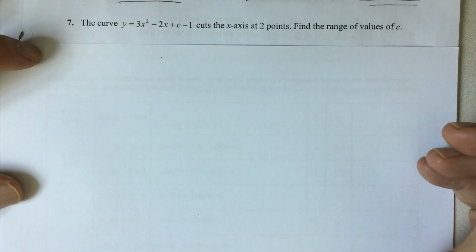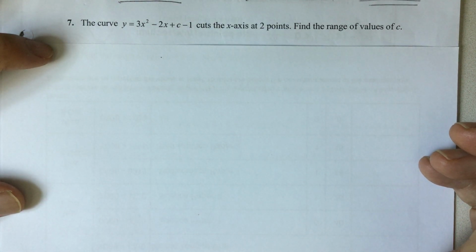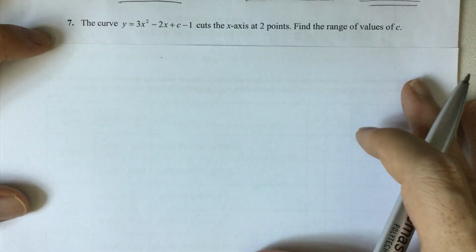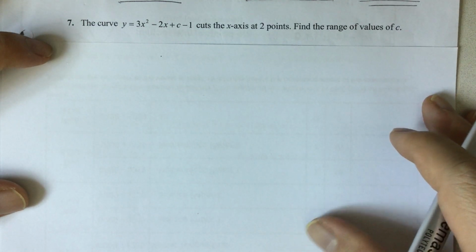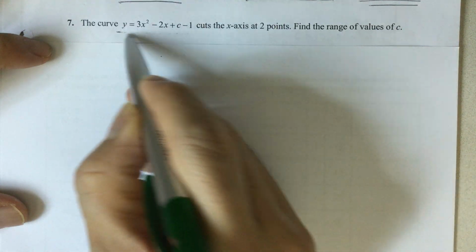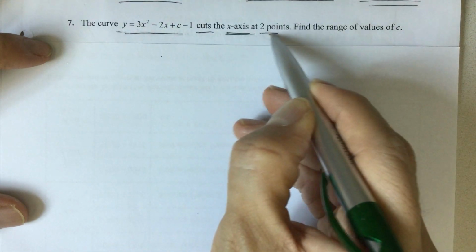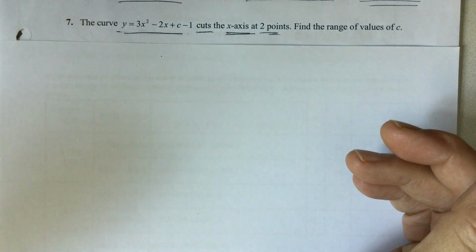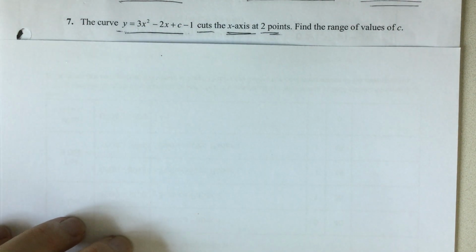Question 7. The curve y equals 3x squared minus 2x plus c minus 1 cuts the x-axis at 2 points. Find the range of values of c. So if the curve cuts the x-axis at 2 points, it means that there are two roots. So it's a case of two real and distinct roots.